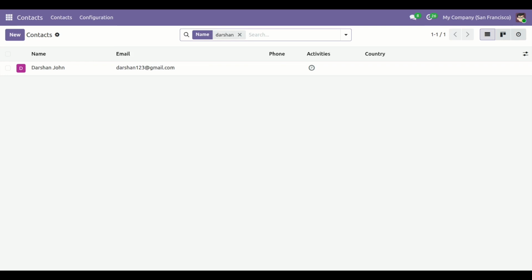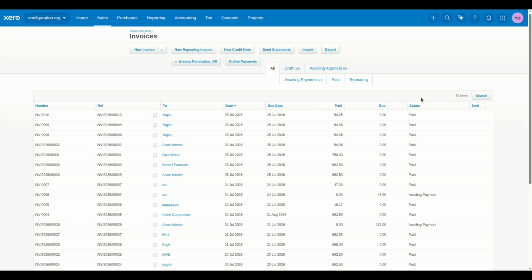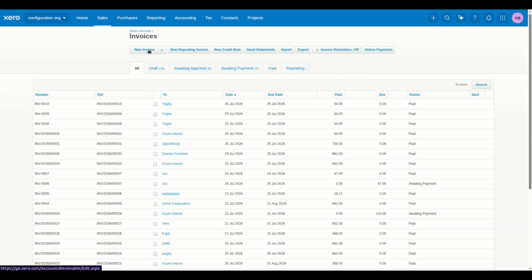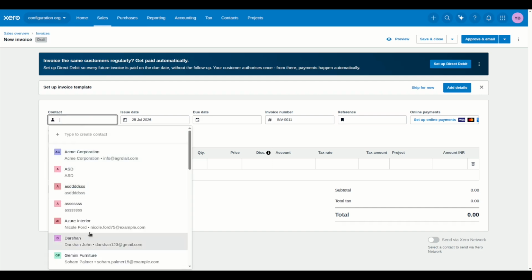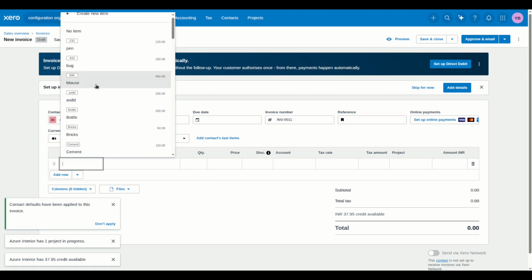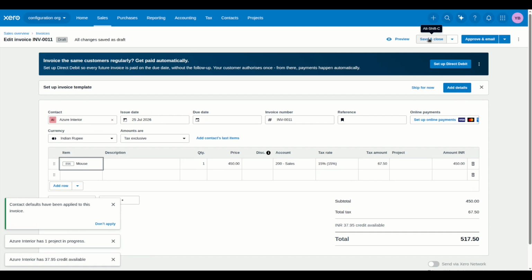Now again go to Xero, click on Sales, Invoices, and create a new invoice. Click the New Invoice button. Select the customer, add an item, and click on Save and Close.